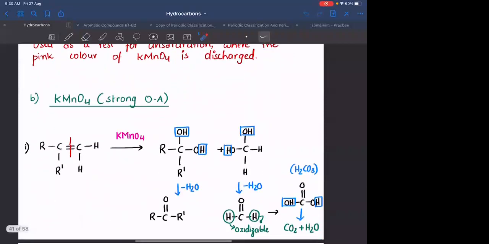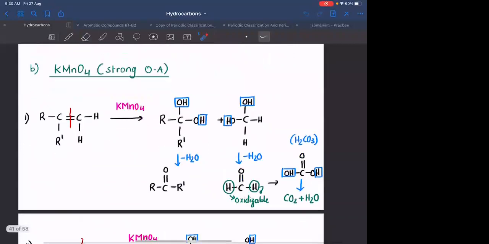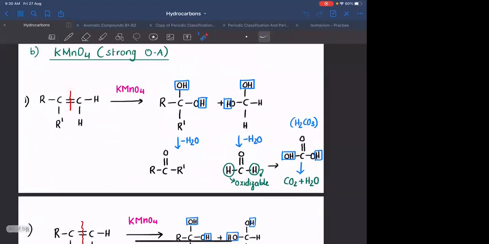Okay. If you are adding KMnO4, which is a stronger oxidizing agent, in that case you need to break both the bonds. Whenever you break two bonds, you need to attach 2 OH. 2 OH on the same carbon atom is unstable. You need to remove H2O. Even after removal of H2O, if you see an oxidizable hydrogen, the hydrogen attached to the C double bond O carbon is oxidizable. You need to convert that into OH, which will eventually lead to H2CO3. H2CO3 is an unstable compound. It converts into CO2 and H2O.